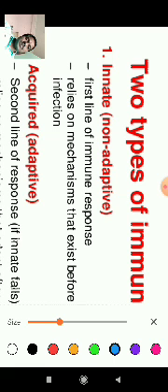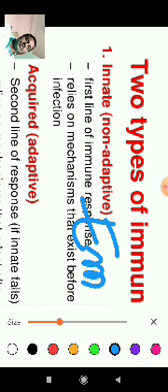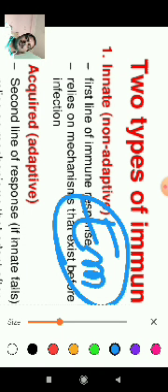This first line of immune response is present from the embryonic stage, produced at the time of the embryo in our uterus. So before the entry of antigens, our immune system is ready to capture and neutralize the antigen. This type is called natural immunity.